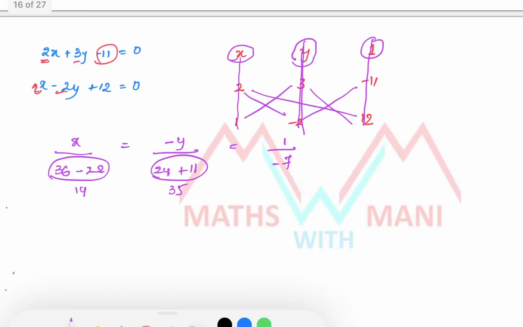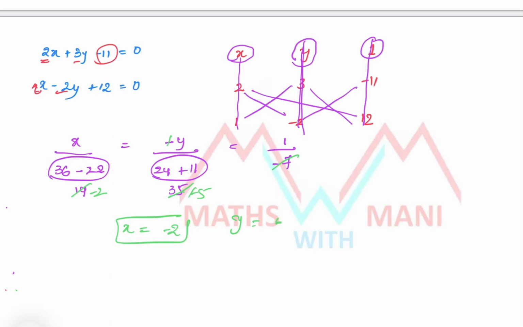So now observe the calculations. -7 -2 -7 -5 minus cancel. So what is the value of x? -2. And what is the value of y? +5. That's it.